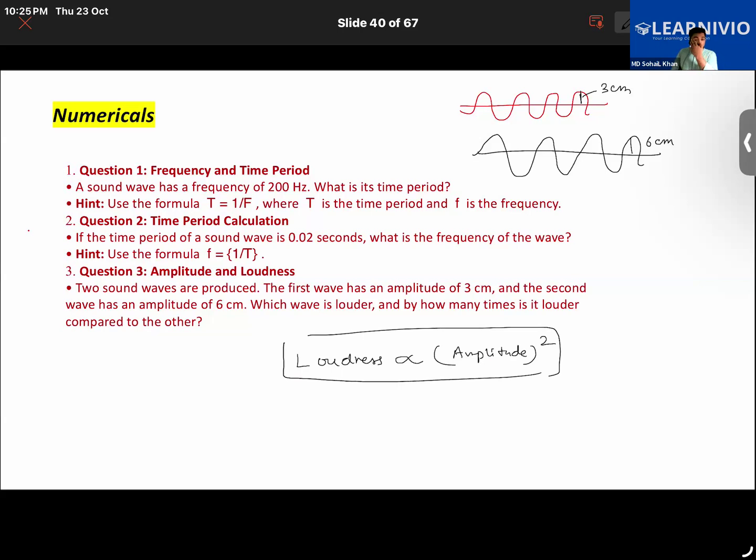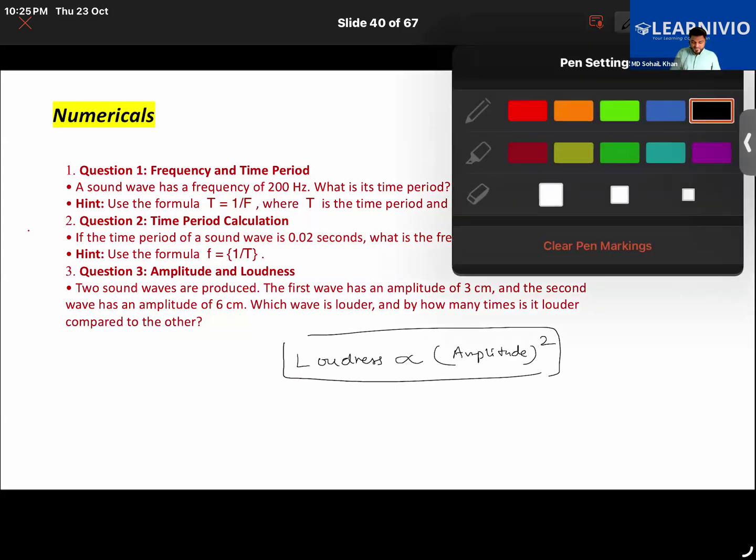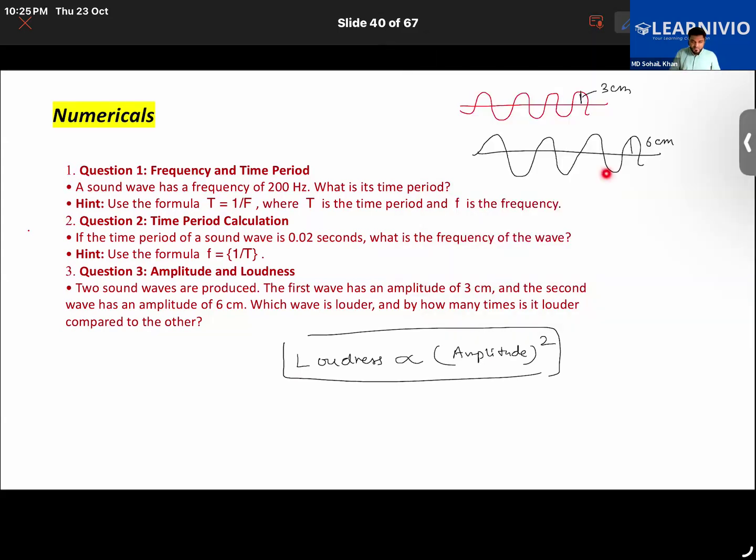Okay, now here the given amplitudes are 3 and 6 centimeter. The second wave is having an amplitude of 6 centimeter, which is louder. So the ratio of their loudness is going to be 6 upon 3 whole square. So that is 36 upon 9, and that is equal to 4. So the second wave is 4 times louder than the first wave. Understanding everyone what I'm trying to say here?